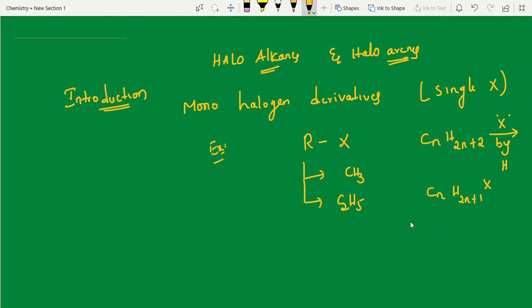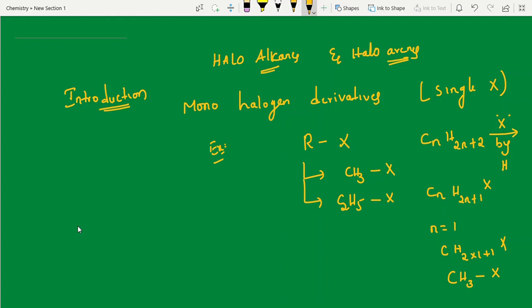Clear, students? If n equals 1, this is CH3X; C2H5X like this. We can replace one hydrogen by one halogen. This is the general molecular formula. This is the starting introduction part, enough.